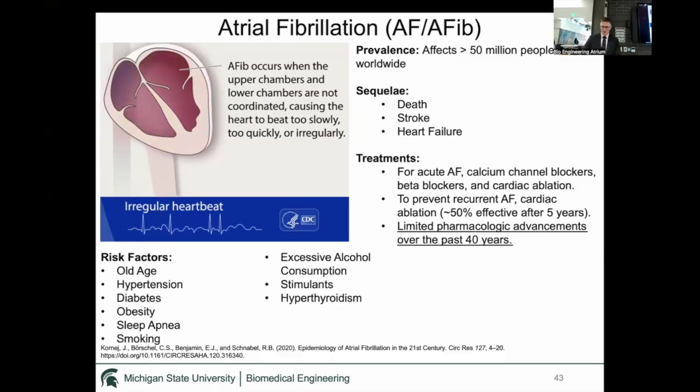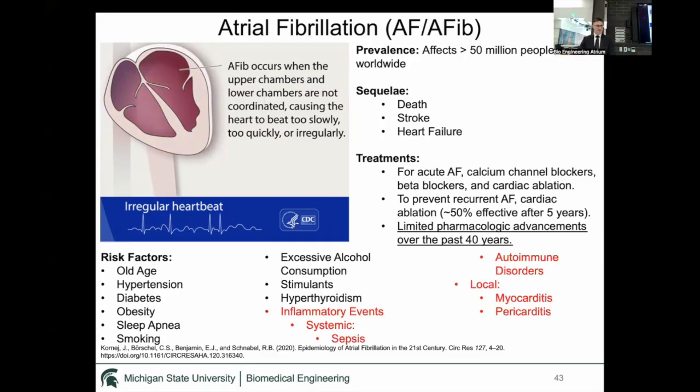You're likely to get atrial fibrillation if you have one of the following risk factors. Old age is the common one, hypertension, diabetes, the usual suspects. But in my literature search, I found inflammatory events actually increase the likelihood of you developing atrial fibrillation. One of these diseases is called sepsis. When you are hospitalized with sepsis, you actually have a 25% chance of developing new onset atrial fibrillation. So this implicated a relationship between inflammation and cardiac arrhythmias such as atrial fibrillation.